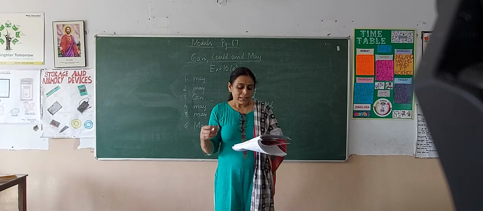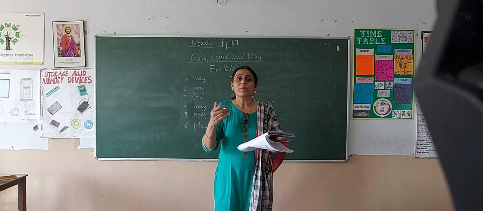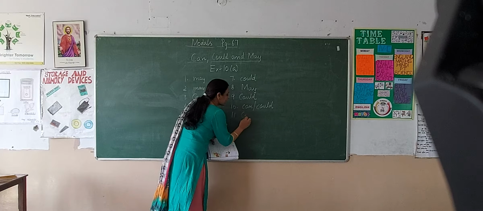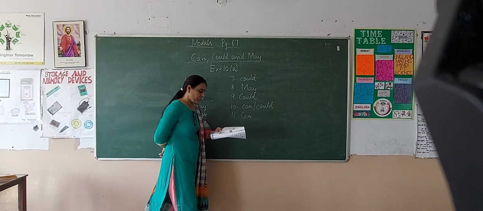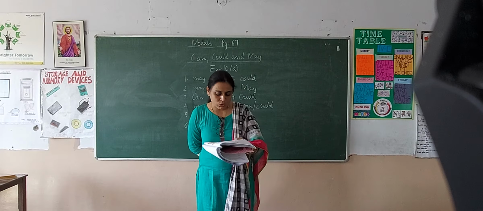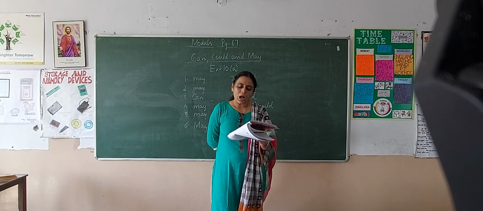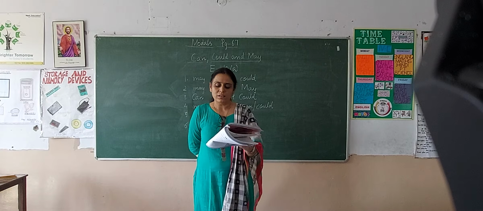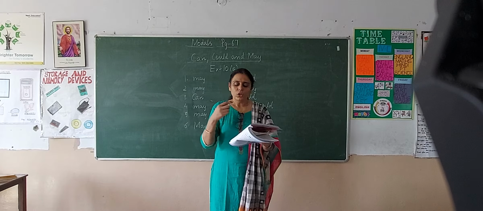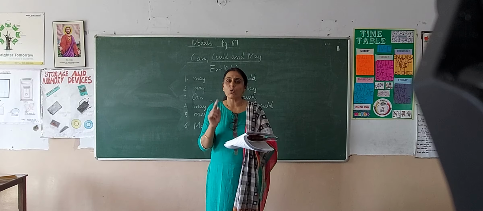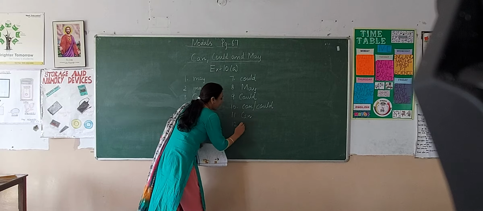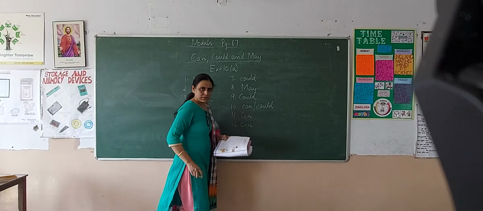Now next is, dash this news be true. Now here, dash this news be true. Present tense. So we will write, can this news be true? Alright. Now next, moving on to sentence number 12. I know I dash do it. Now here, it is my ability to do the work. Present tense. I know I can do it.